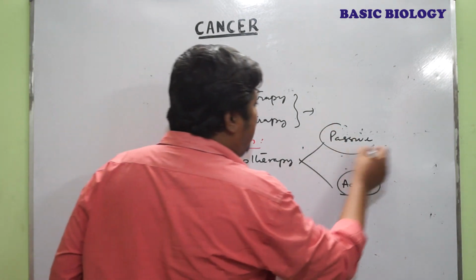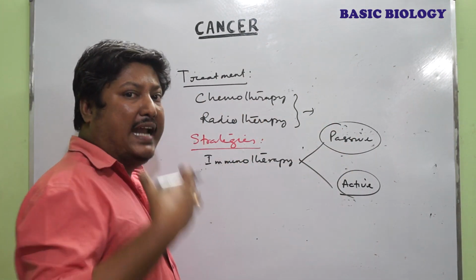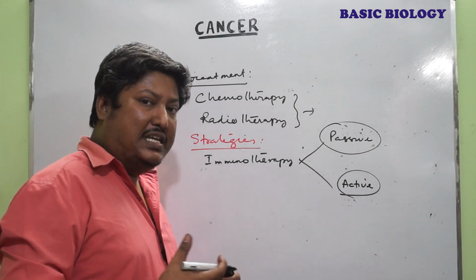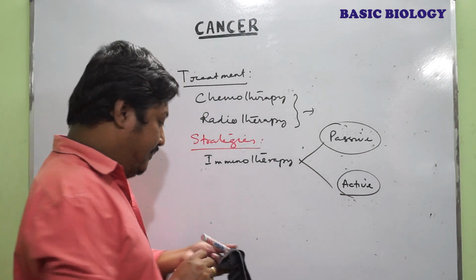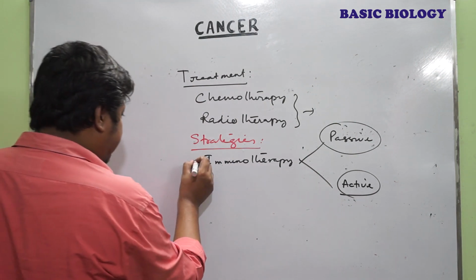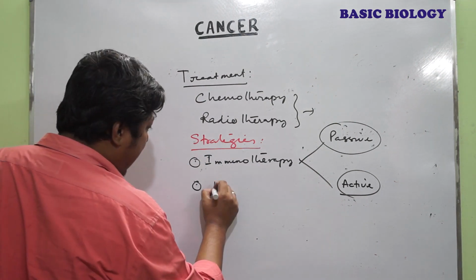Whereas in passive therapy, some antibodies or proteins are injected into our body to treat the cancer.